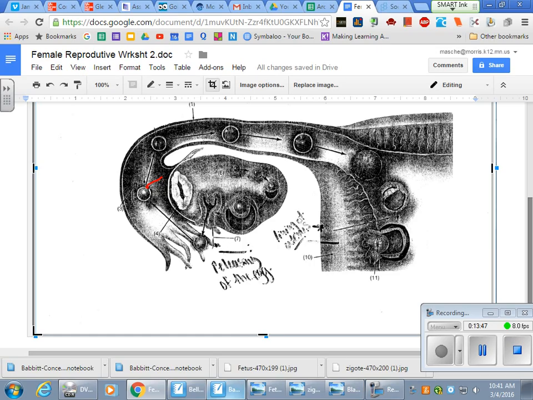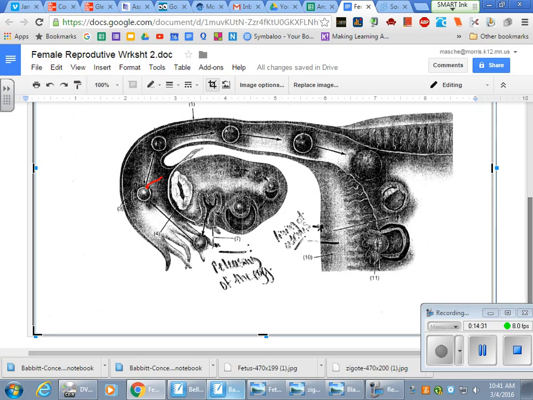What do you suppose is happening right here to the cell? What is the cell doing? Growing, but what do we call that? It's forming. What are the cells doing? They're dividing, right? They're dividing and making more what? Cells. And that division process has a lot of different names. One of them is a blastocyst, once it divides a few times, and then it's called an embryo after a day or so. But most of the time it's just called an embryo for our sake. You can see different cells forming.